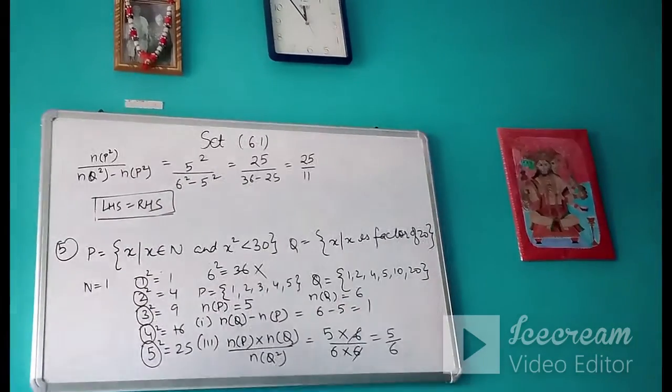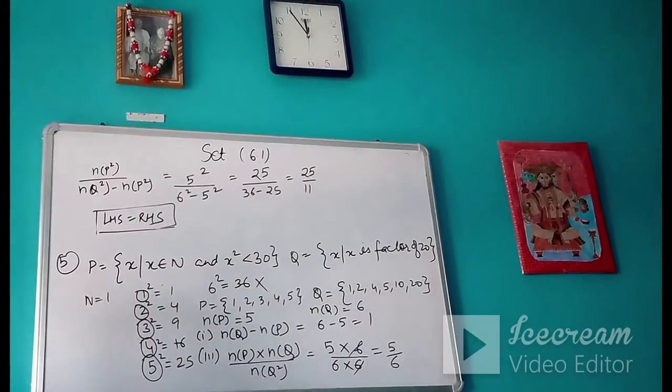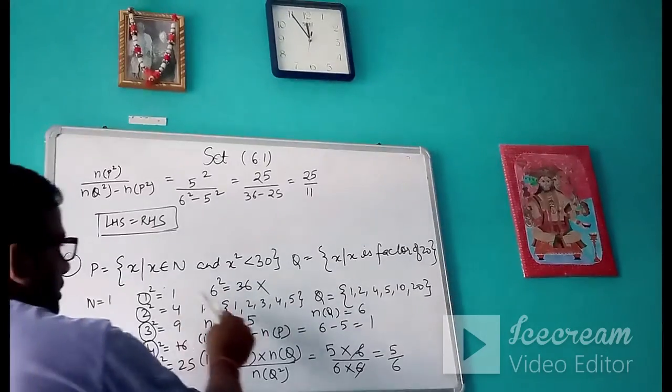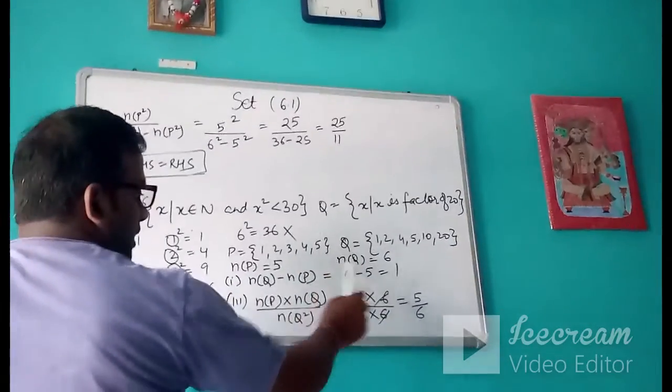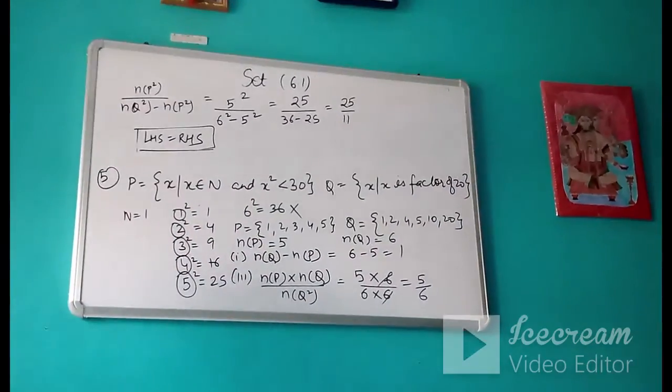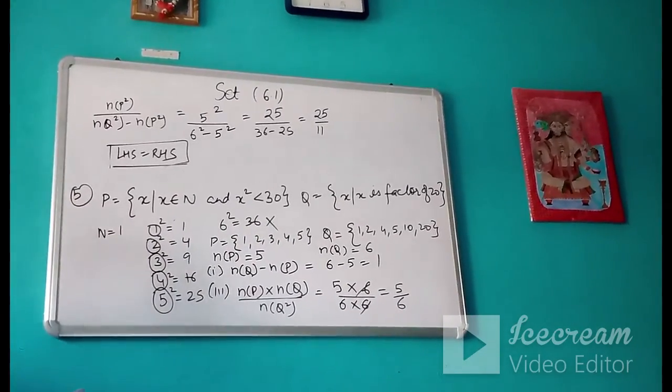This is how you can write the cardinal number of a set. First you list out the elements like I have listed them. Then you write the cardinal number of the set. Then you solve the required expression. So this is your exercise 6.1. Next is our operation on sets.